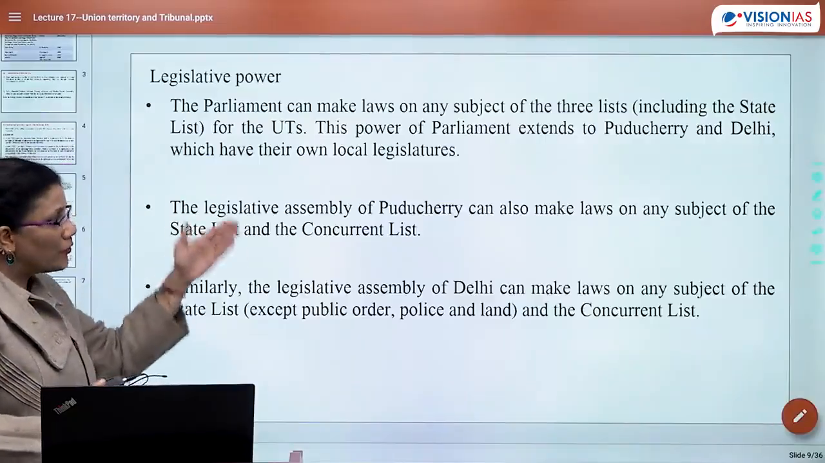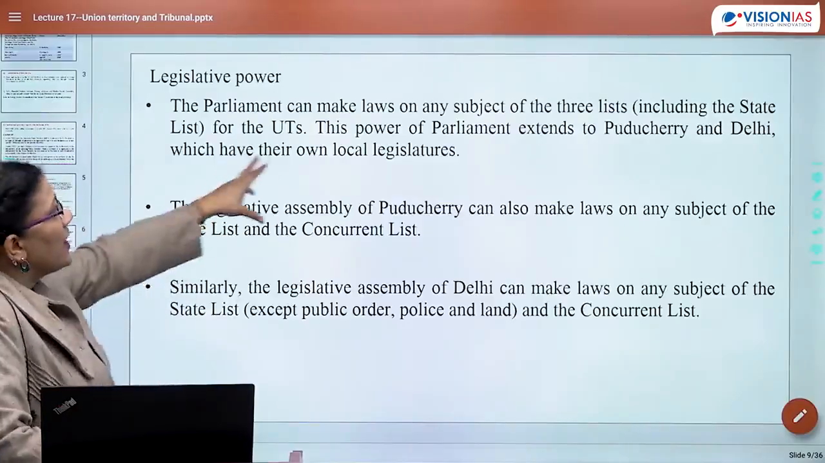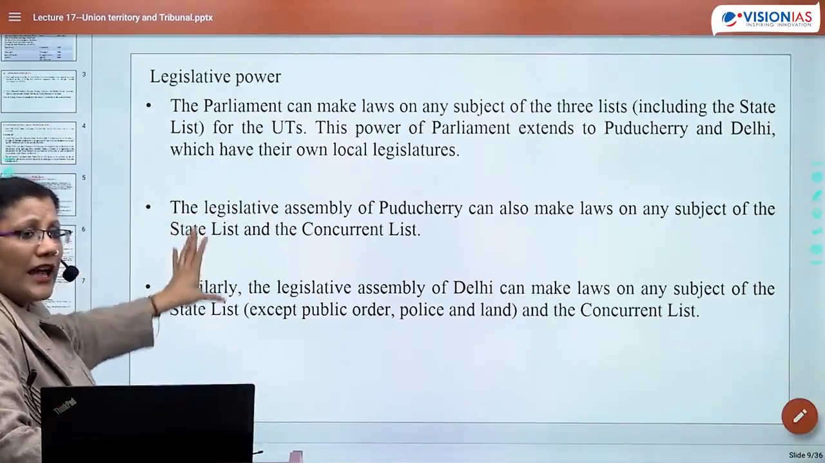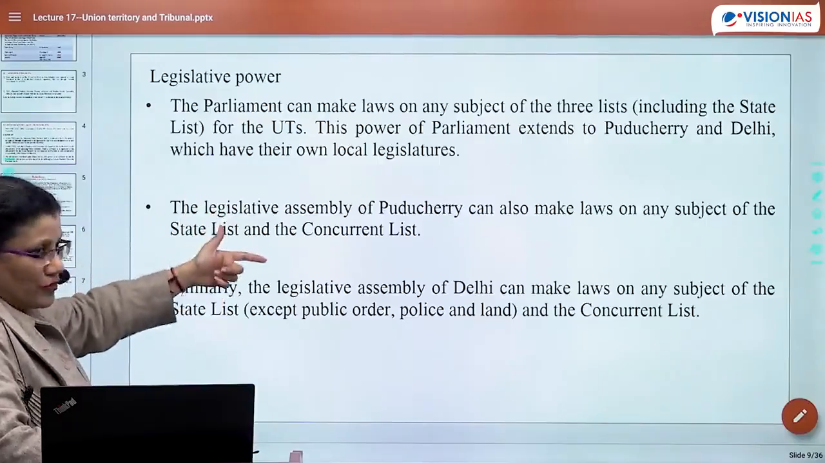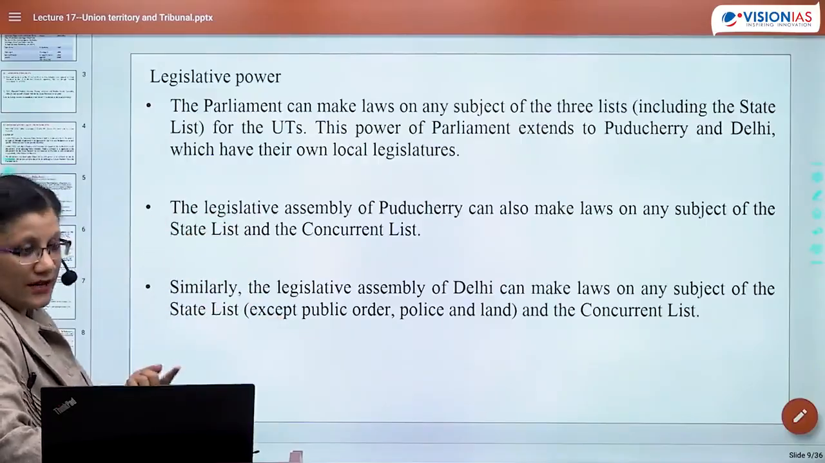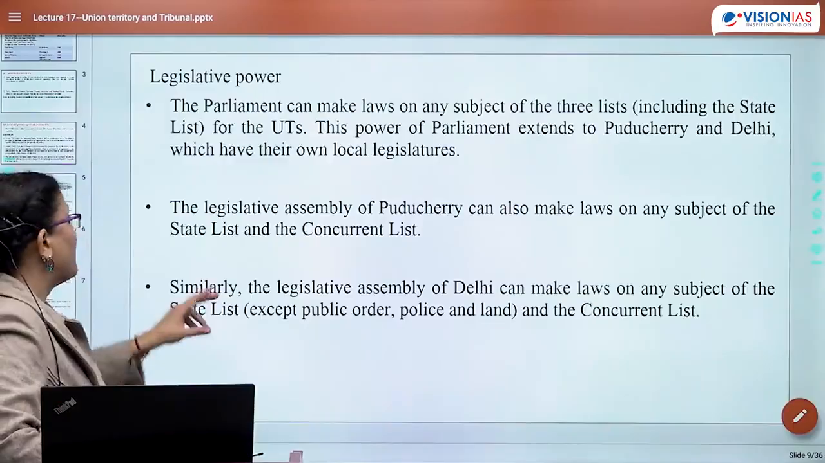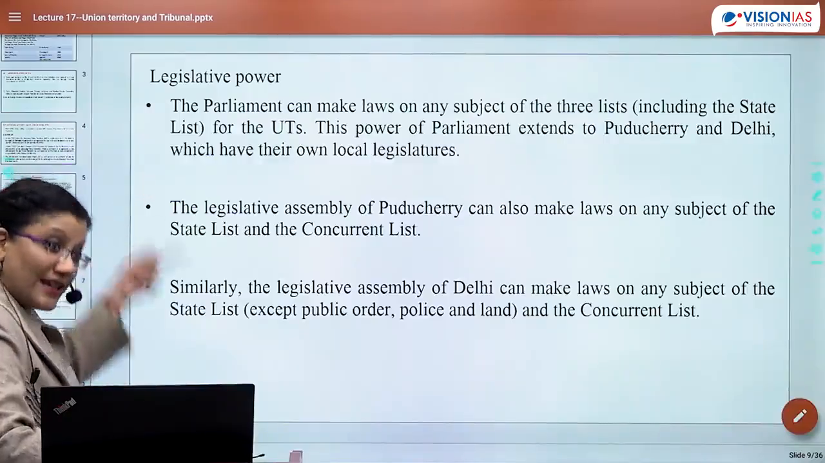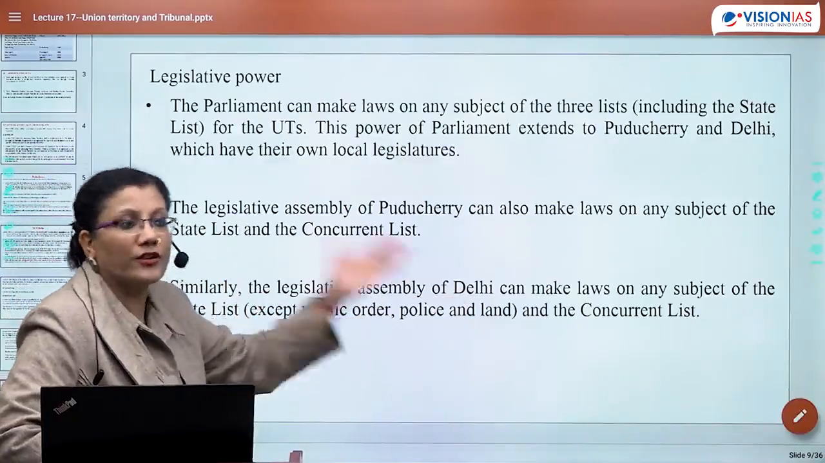The Legislative Assembly of Puducherry can make laws on any subject of the state and concurrent list. It is not so that only Parliament can. So this power extends to Puducherry as well. However, Puducherry and Delhi have been given a few more extra powers. So the Legislative Assembly of Puducherry also has the power to make laws on the state list as well as the concurrent list, but again the same thing. If there is an overlap, then of course central law shall prevail. Similarly, the Legislative Assembly of Delhi can make law on any subject of the state list except, here there is even more difference, public order, police and land, and the concurrent list.